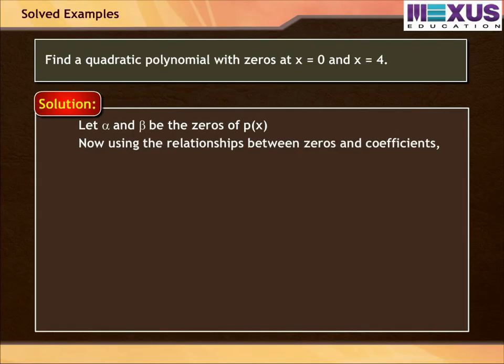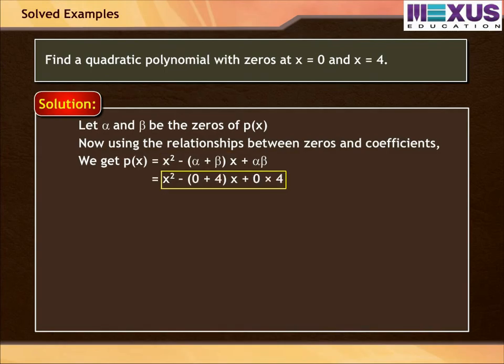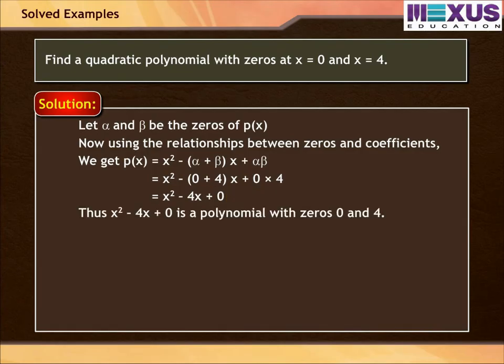Now, using the relationships between zeros and coefficients, we get p(x) = x² − (α + β)x + αβ = x² − (0 + 4)x + 0 × 4 = x² − 4x + 0. Thus, x² − 4x + 0 is a polynomial with zeros 0 and 4.